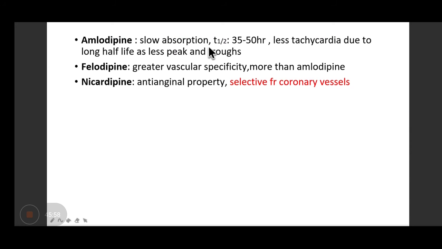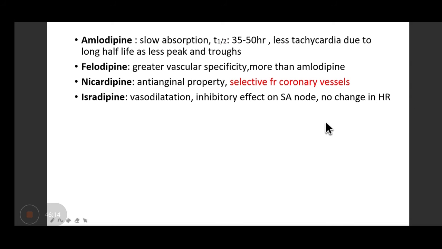So amlodipine has got slow absorption. Look at the half-life, 35 to 50 hours. So less tachycardia due to long half-life, as there are fewer peaks and troughs. Trough is the lowest level of the drug. Right? So that is the reason amlodipine is indicated.